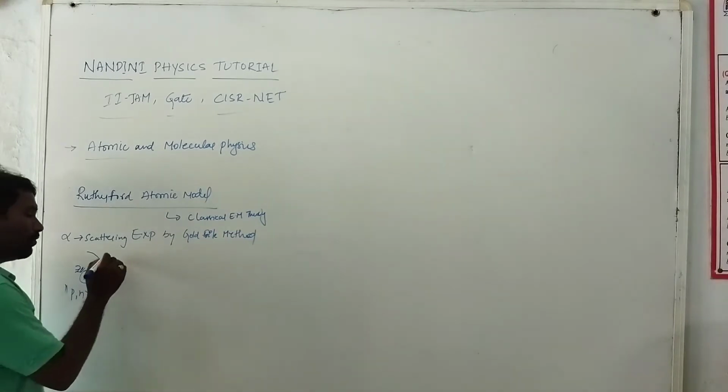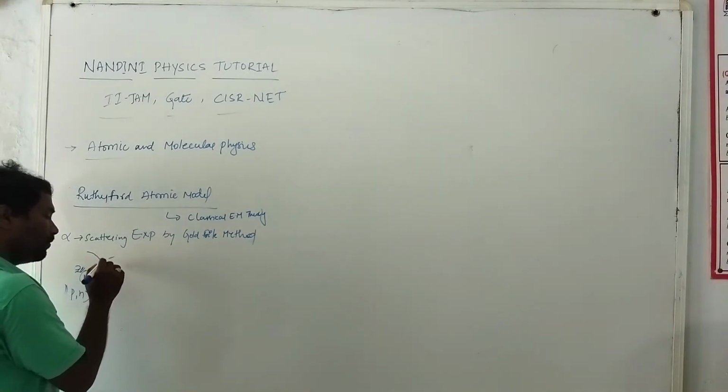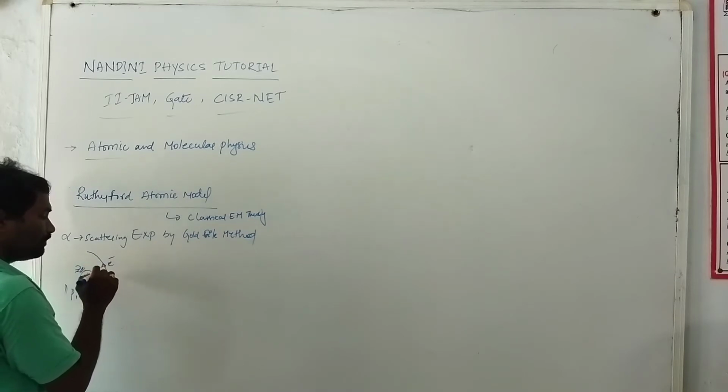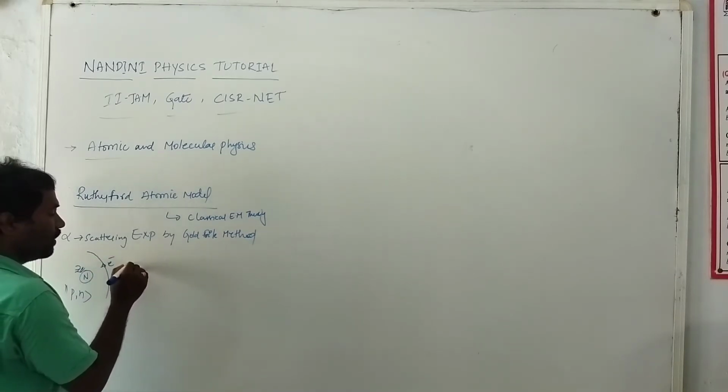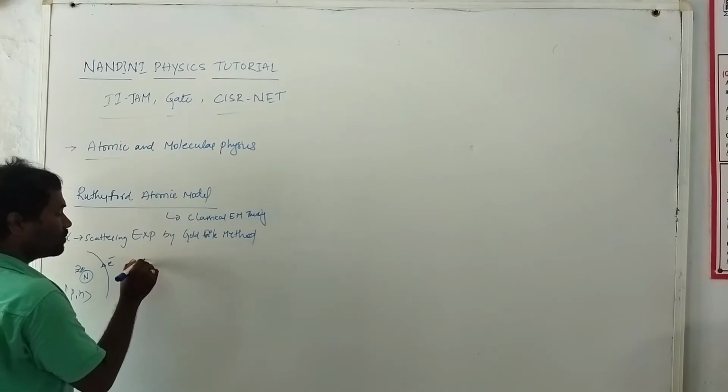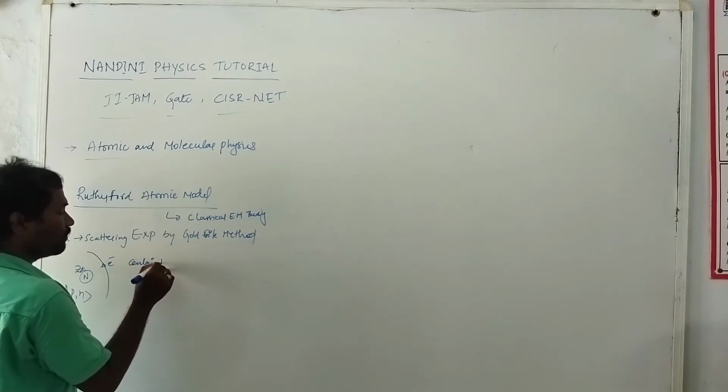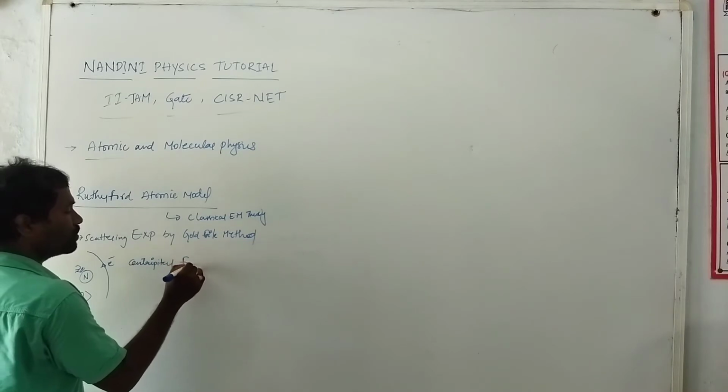Due to the rotation of the electron, it gives a centripetal force.